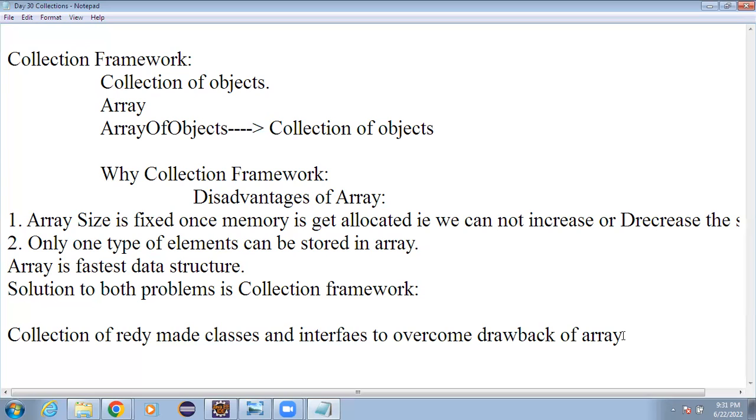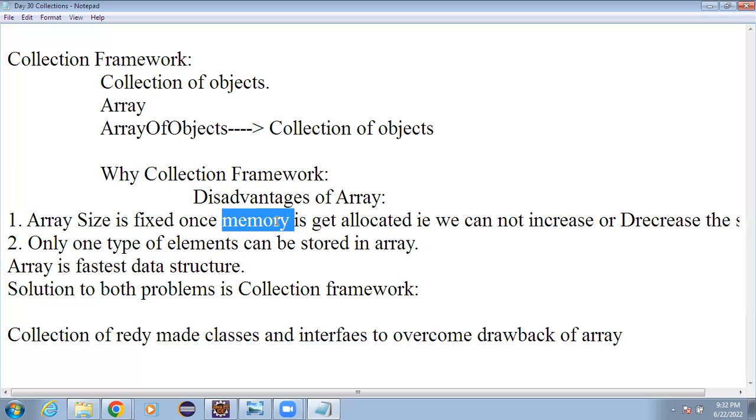And here the size can be increased or shrunk. This was the drawback with arrays, but the same can be removed by using the collection framework, where we have classes and interfaces that we can use. The size can be increased or shrunk according to the requirement, so automatically the size increases. In that case, we don't need to think about the array or collection getting full. It will increase as elements get added, and if you delete elements, you can save that memory.